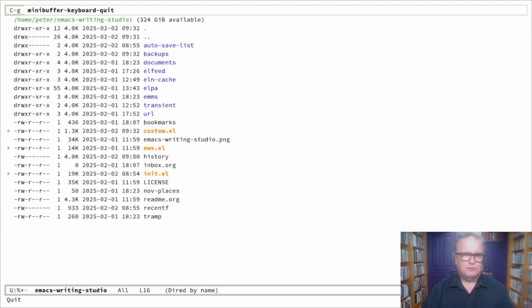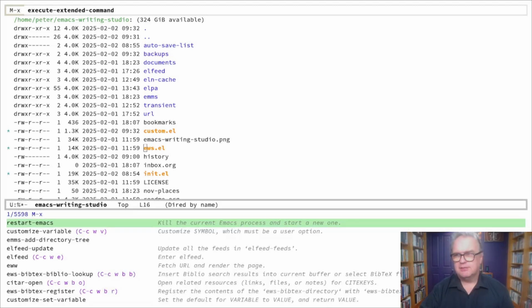Now, let's go to a few basics first about issuing commands. Because there's no real menu and there's limited mouse functionality, it's all keyboard driven. So you need to issue commands to Emacs to get it to do what you want. One way of doing it is by typing Alt-X. Now Emacs users call this Meta-X because on the old keyboards in the 1980s, it was called the Meta key, not the Alt key. And then we can start typing commands.